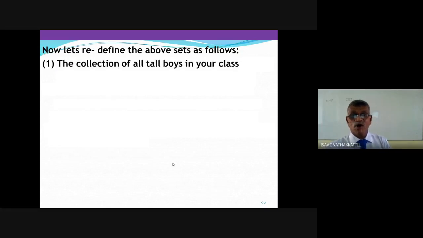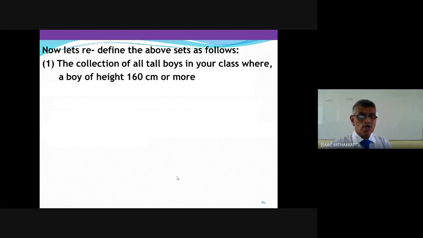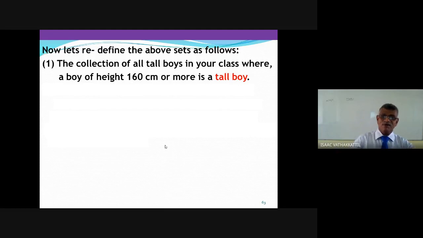The collection of all tall boys in your class, where a boy of height 160 centimeters or more is a tall boy. I am going to define what is a tall boy.